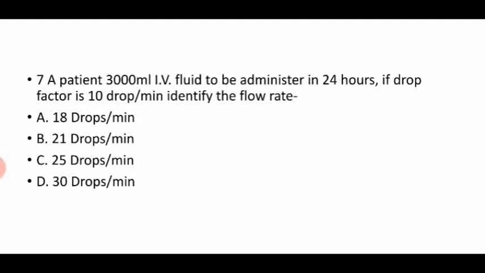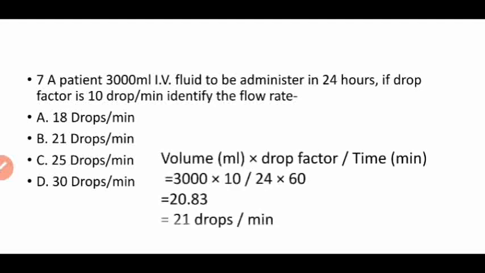When we put these numbers in the formula, we get the answer of 21 drops per minute. So here is the calculation. Volume is 3000, drop factor is 10 and time is in minutes, so 24 into 60. So we get the answer of 20.83. It is around 21 drops per minute.